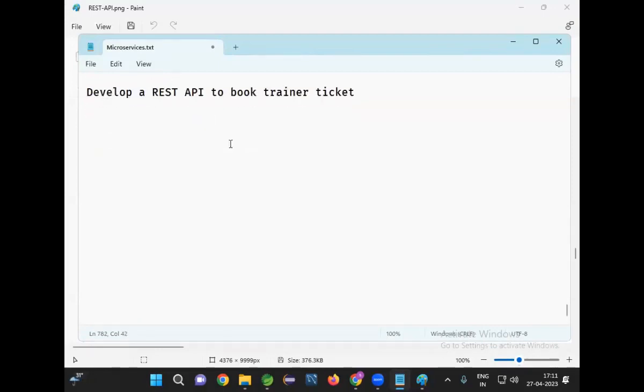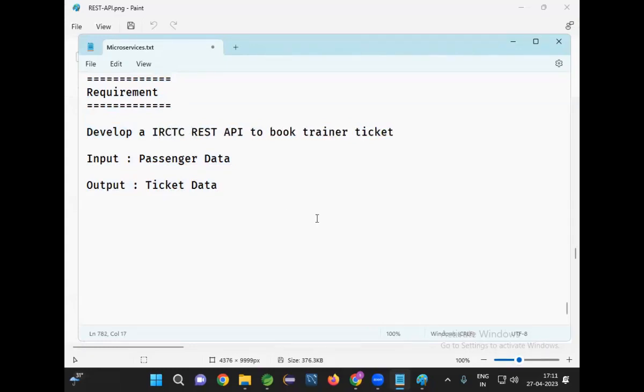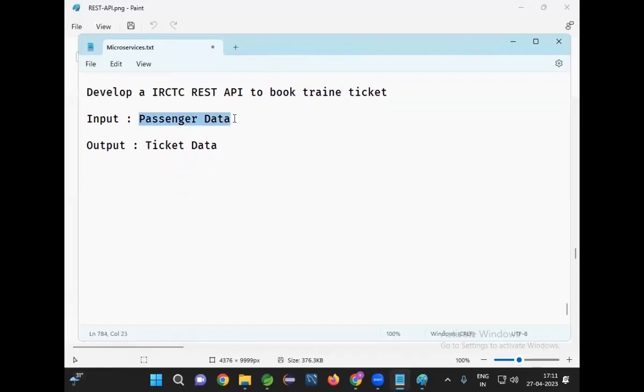So here in this REST API, first we need to understand that the input for the REST API is passenger data and the output from the REST API is ticket data. If you give passenger data, then it will give you ticket data. So for this functionality, we need to develop a REST API. Develop IRCTC REST API to book train ticket. It will take passenger data as input and give ticket data as output.